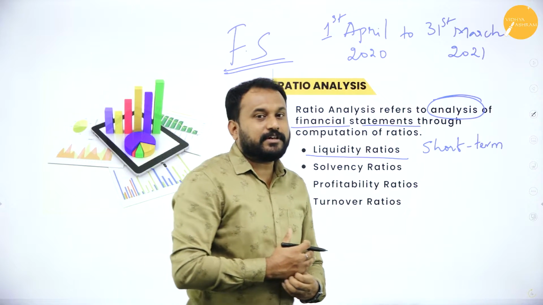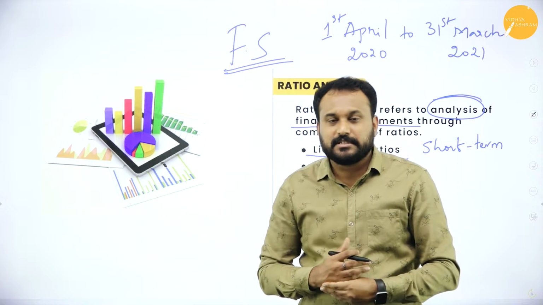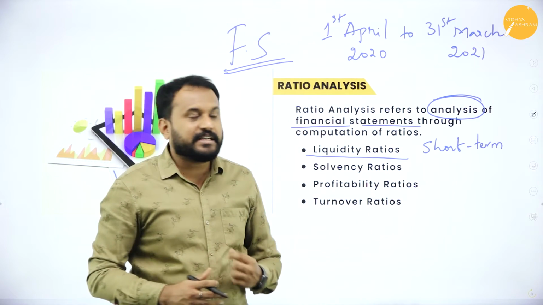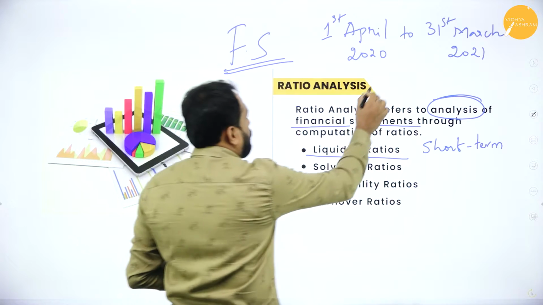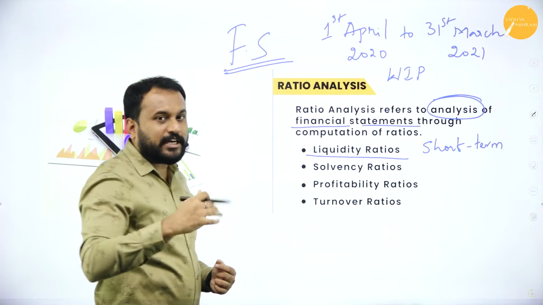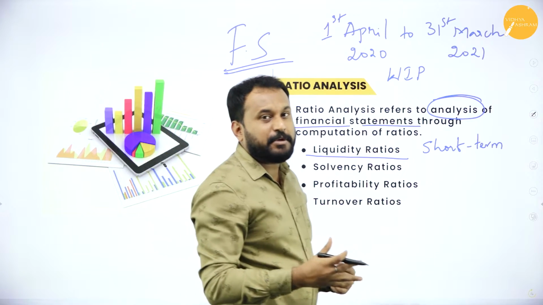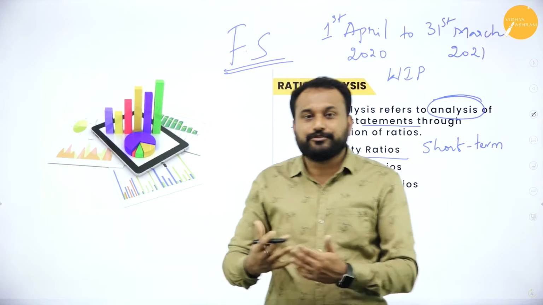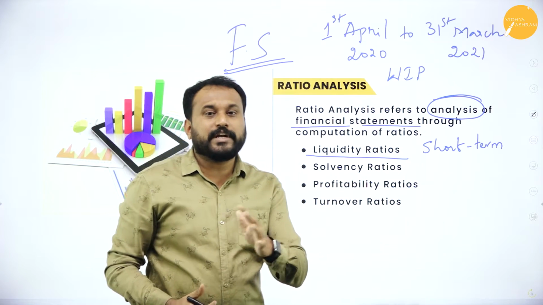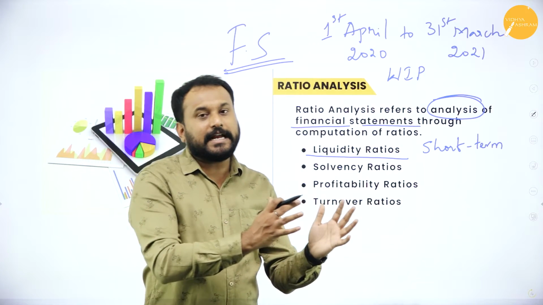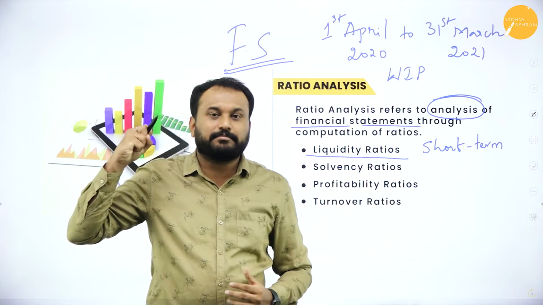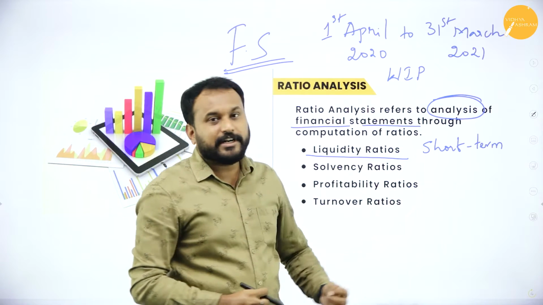Because whenever we start any business, the investment and the capital is too much. But when it comes to work in progress, you don't have money. That means the company cannot work because you don't have finance. So you are supposed to maintain the liquidity ratio. For day-to-day and monthly activity, you are supposed to have some money. That is called the liquidity ratio, short term.